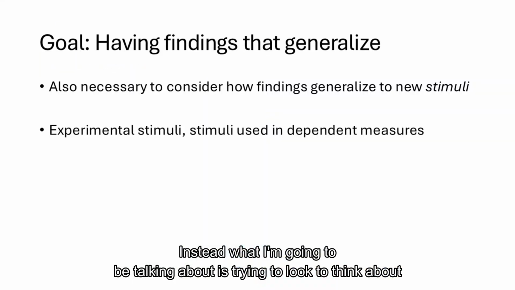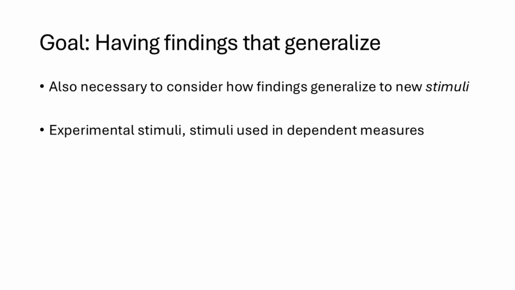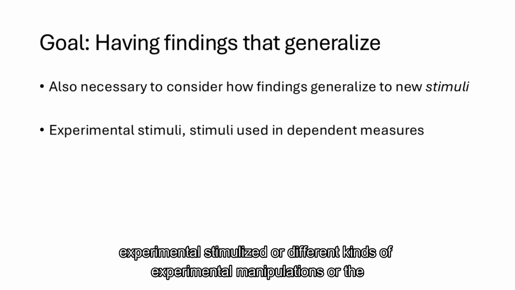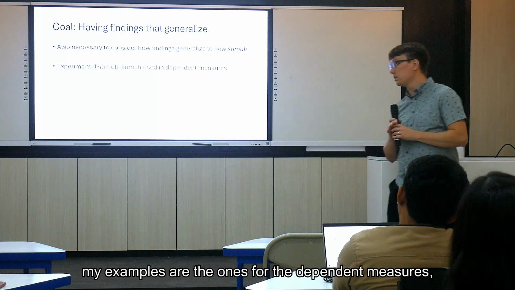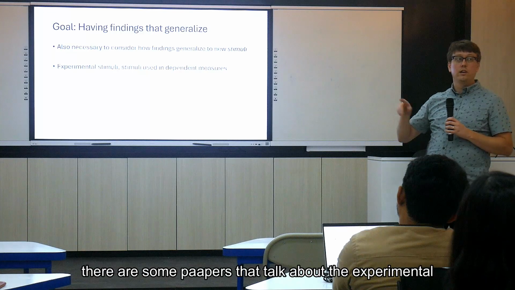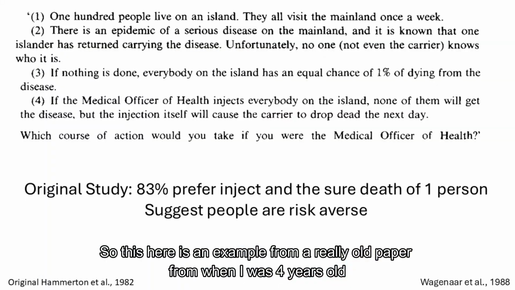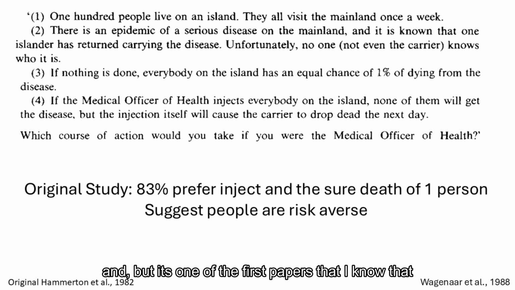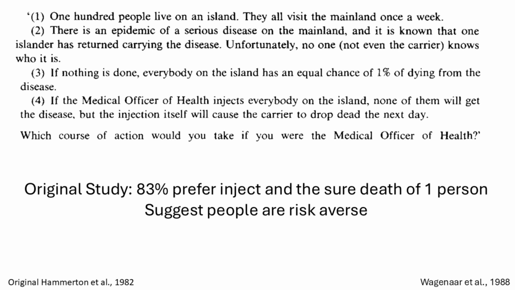Instead, what I'm going to be talking about is how findings generalize across different kinds of stimuli. Whether this is experimental stimuli, so different kinds of experimental manipulations, or the stimuli used as dependent measures. Although most of my examples are for the dependent measures, there are some papers that talk about the experimental side in the extra readings. So this here is an example from a really old paper, from when I was 4 years old, and it's one of the first papers that I know of that talks about this issue of stimuli generalizability.